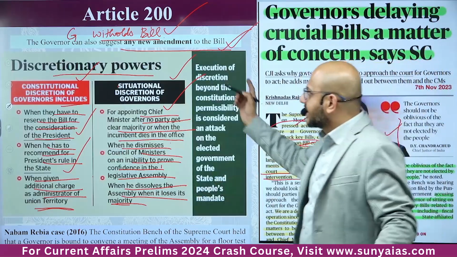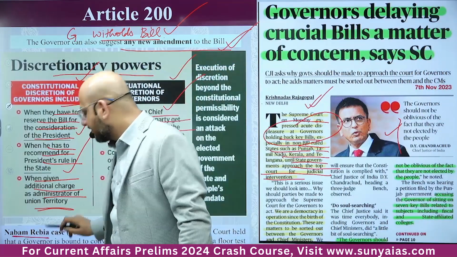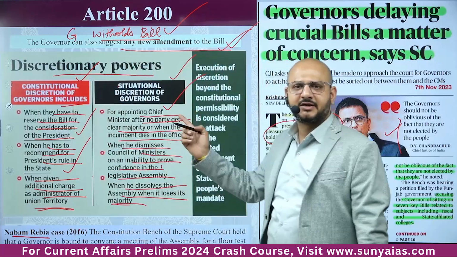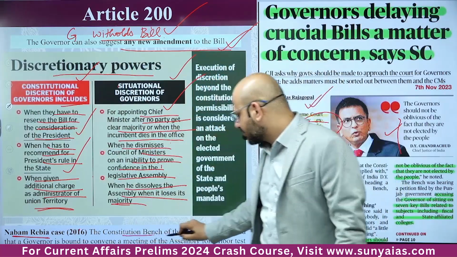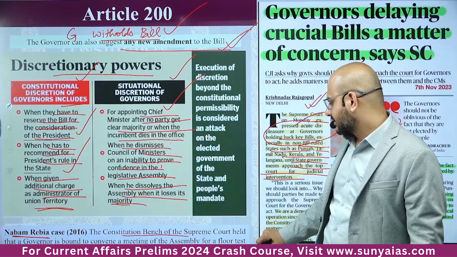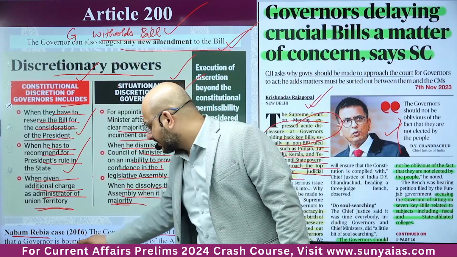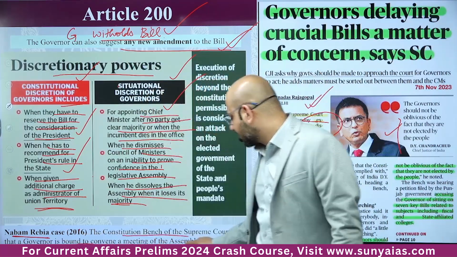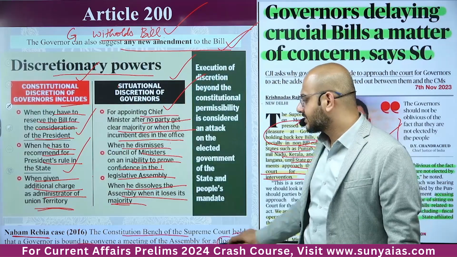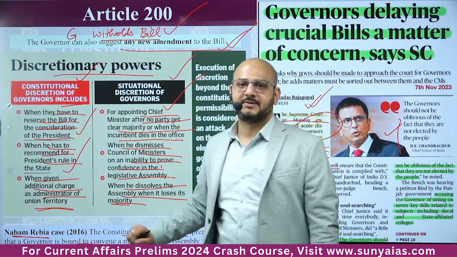Another case we can see in this reference is the Nabam Rebia case. The Nabam Rebia case is related to a different thing. The Constitution Bench of the Supreme Court has held that the governor is bound to convene a meeting of the assembly for a floor test on the recommendations of the cabinet.